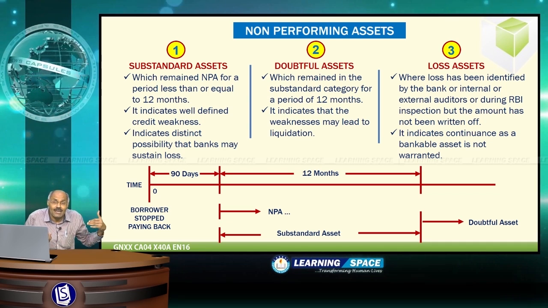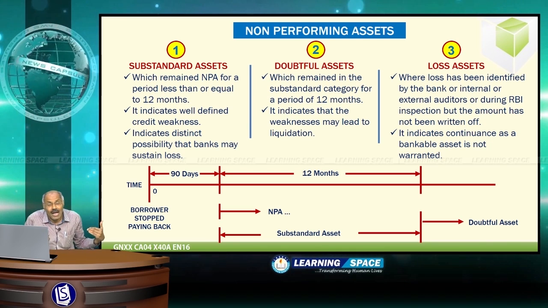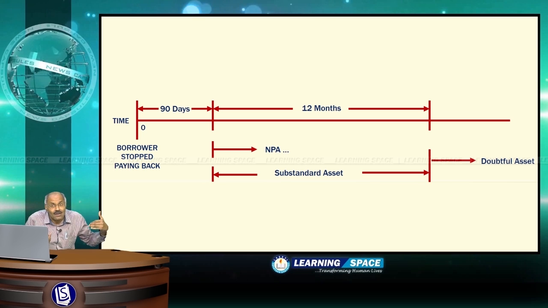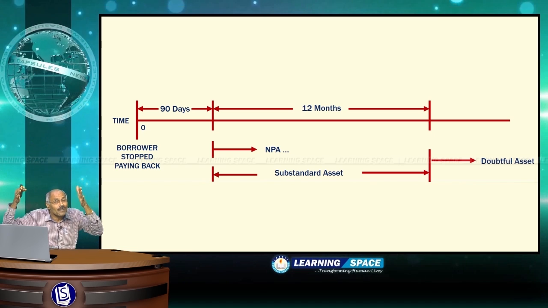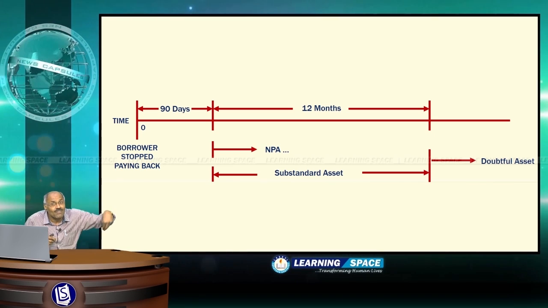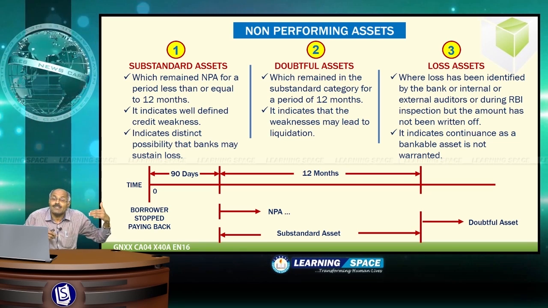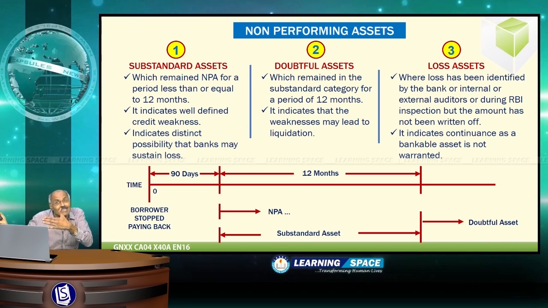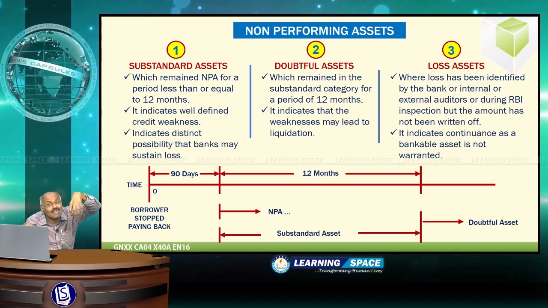Once it becomes NPA, the first 12 months period is a substandard asset. I have given here an illustration. So, after the borrower stopped paying back, after 90 days it becomes a non-performing asset, and the first 12 months period of NPA is known as a substandard asset. That means it indicates a well-defined credit weakness, and it also indicates there is a distinct possibility that banks may sustain loss. And beyond 12 months, it is a doubtful asset. It indicates that the weakness may lead to liquidation.